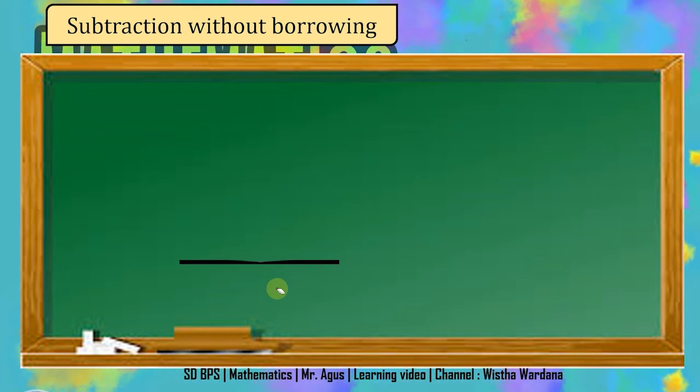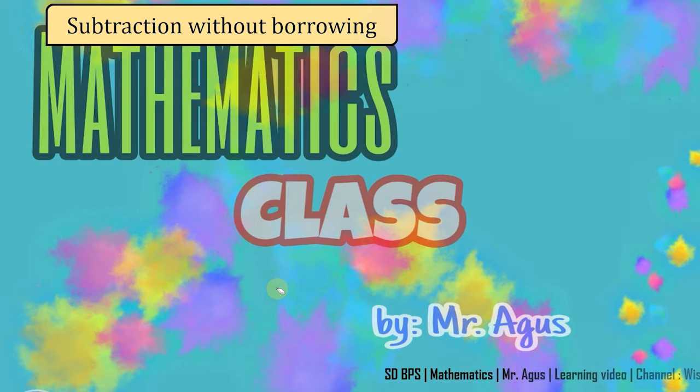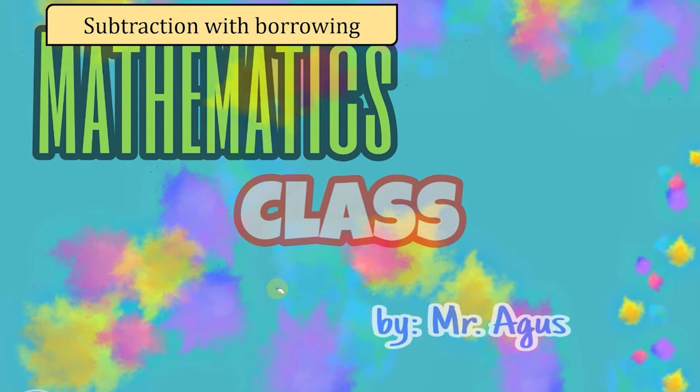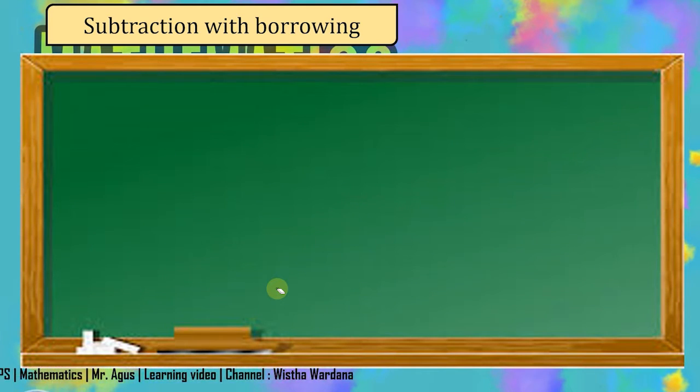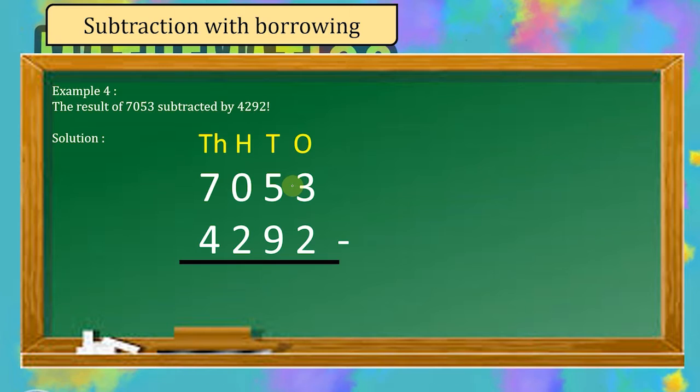In the next example, we are still discussing subtraction, but in this case subtraction with borrowing. In subtraction with borrowing, it will be a little difficult for you. Let's move to example 4. The result of 7053 subtracted by 4292. Start from the lowest place value. We have 3 minus 2. This is no problem for you. You just write 1 here, and then move to the next place value.